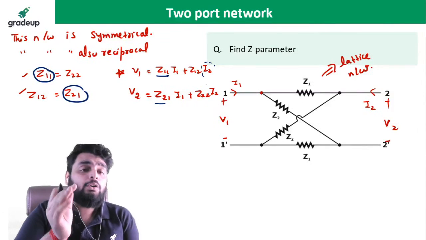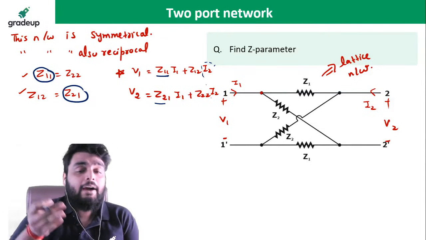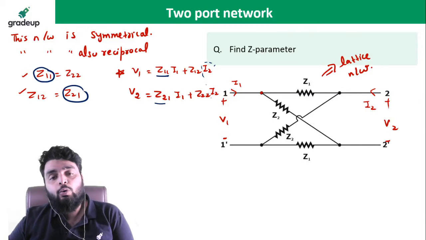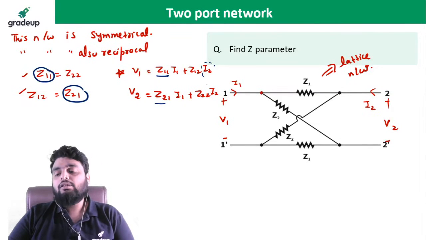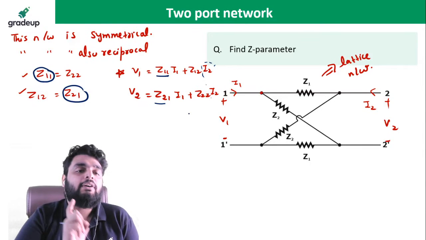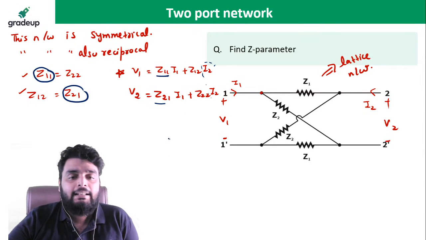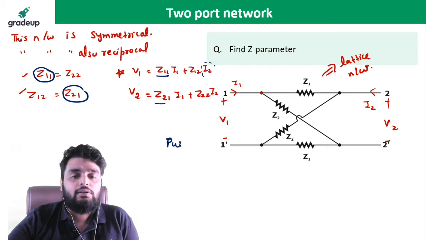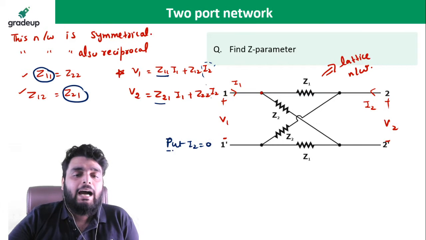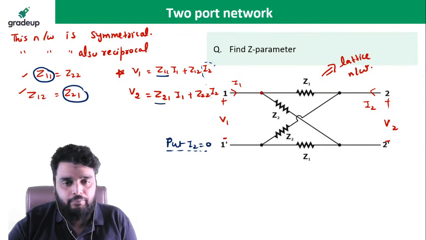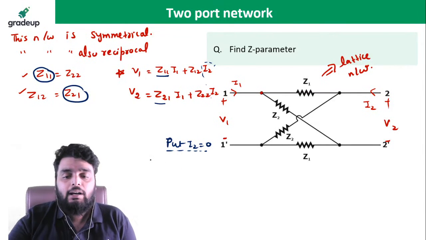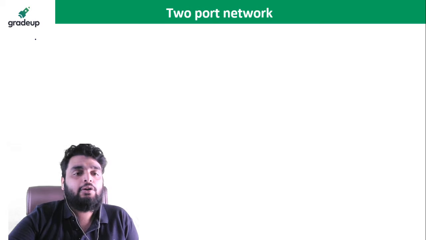But if you don't know this particular concept, then you have to go through the whole subjective method and apply both the cases, right? So here I will only use one case. I am applying I2 equal to 0. Now I2 equal to 0 means I have to make port 2 open. So now I am again drawing the circuit.